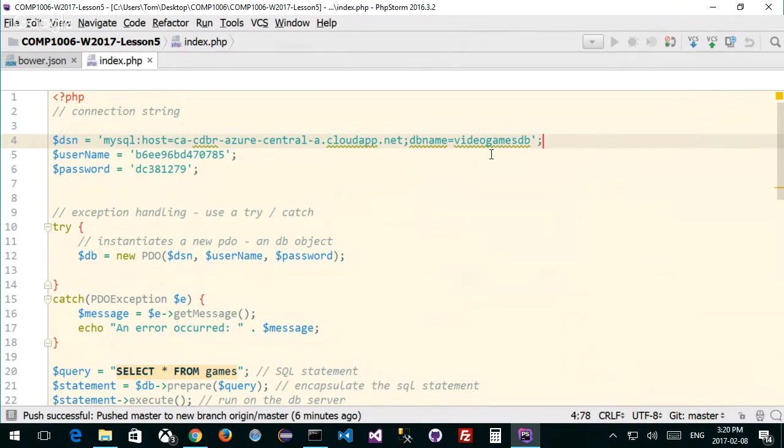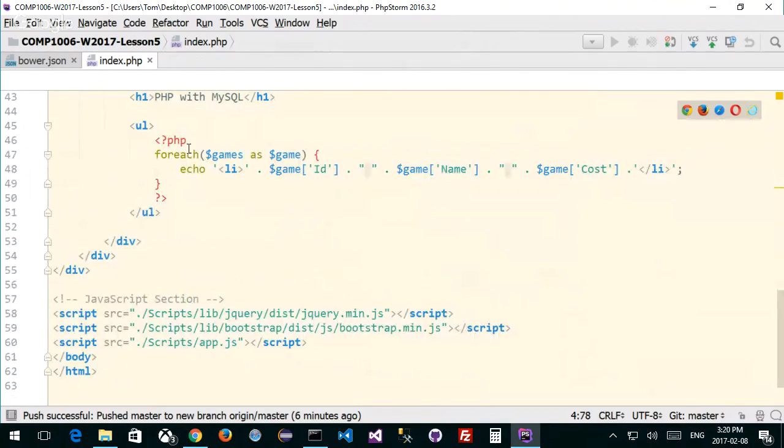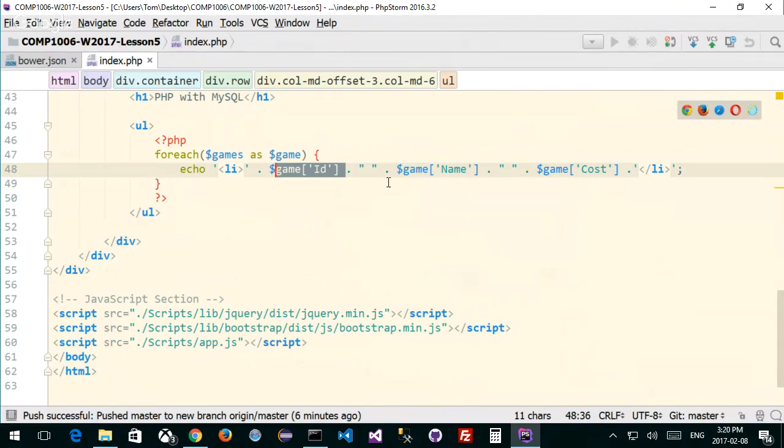All right, well, one thing we did last week was do this. We did this kind of PHP. We connected to it. And then down in here, we have this for each loop. And as we loop through each game in games, this is how the for each loop works, we're going to create a list item that shows the game ID, the game name, and the game cost. And that's how we've read the database.